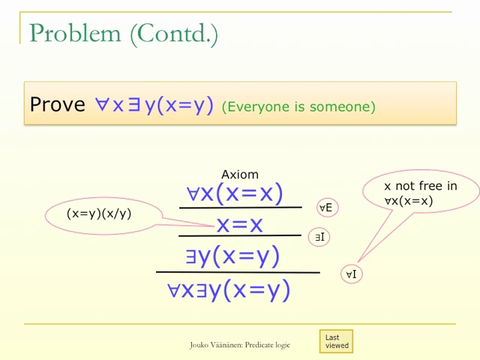And now we can observe that the final application of the universal quantifier introduction was legal. We didn't use any assumptions with x free. x is not free in the identity axiom for all x, x equals x. And we are done.